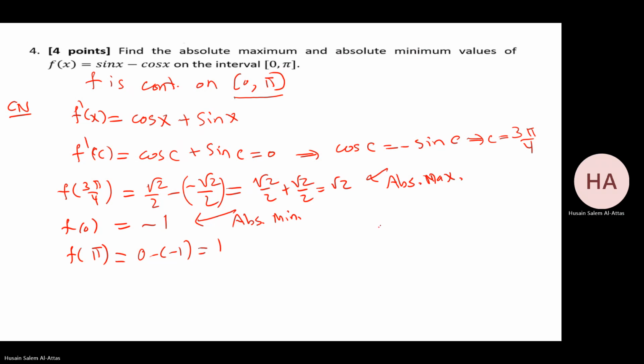Conclusion: absolute maximum, square root of 2 at x equals 3π/4, and an absolute minimum, minus 1 at x equals 0.